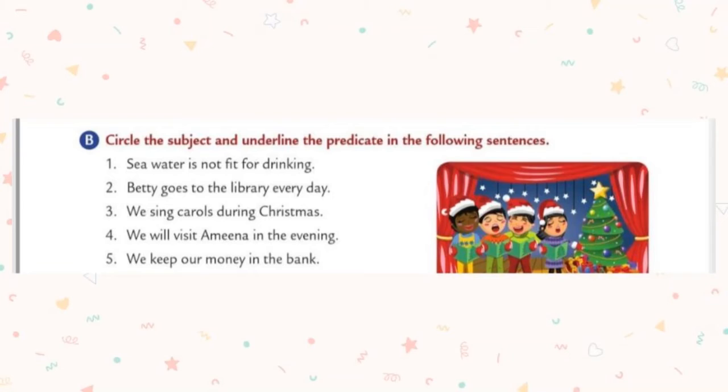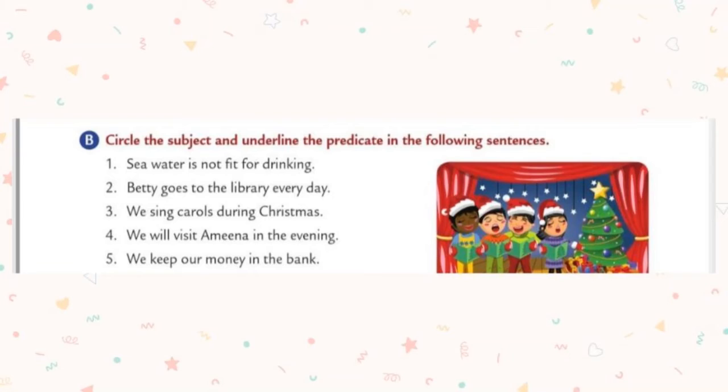Remaining you should underline. And the fourth one is we will visit America in the evening. Who will visit America in the evening? We will visit. So you should circle the word we because that is the subject. And remaining you should underline. You draw a big line, okay?